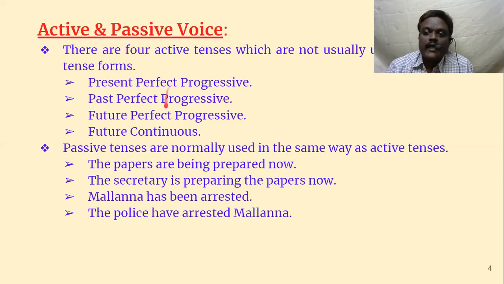There are 4 active tenses which are not usually used in passive forms. I told you we have 12 active tenses, whereas in passive tenses we have only 8. The tenses which are not usually used in passive forms are all perfect continuous tenses: present perfect continuous tense, past perfect continuous tense, and future perfect continuous tense. And one more, the future continuous tense, is also not usually used in passive form. So these 4 forms are not usually used in passive tense forms.